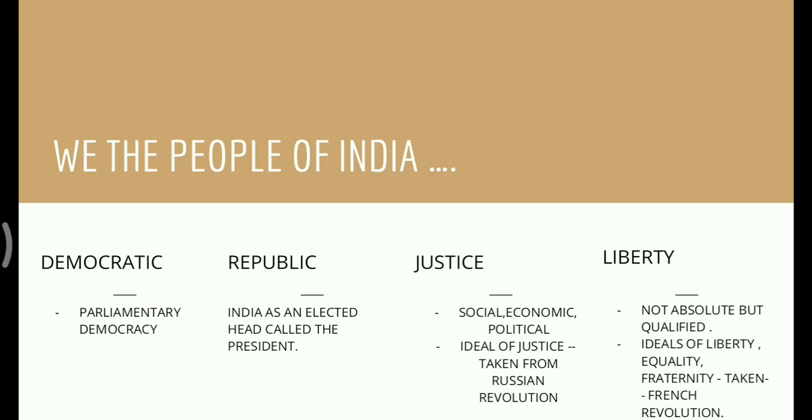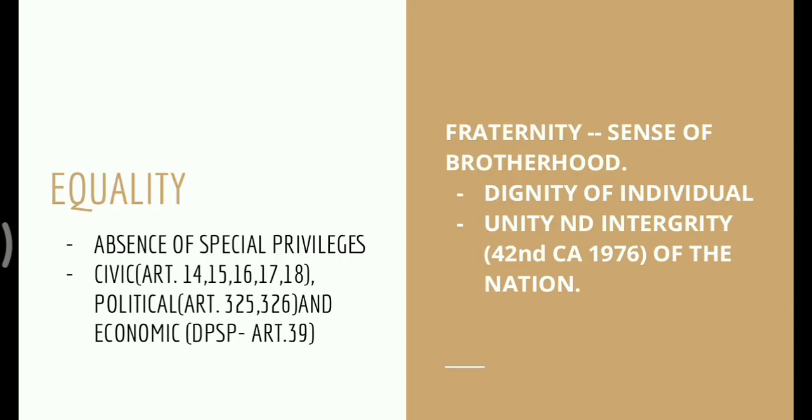Next comes equality, which states the absence of special privileges. In equality we have three dimensions: civil, political, and economic. Civil rights are the fundamental rights guaranteed to every citizen, from Article 14 to Article 18. The political, that is Article 325, states that there is no exclusion from the electoral roll on the grounds of race, caste, sex, and religion.